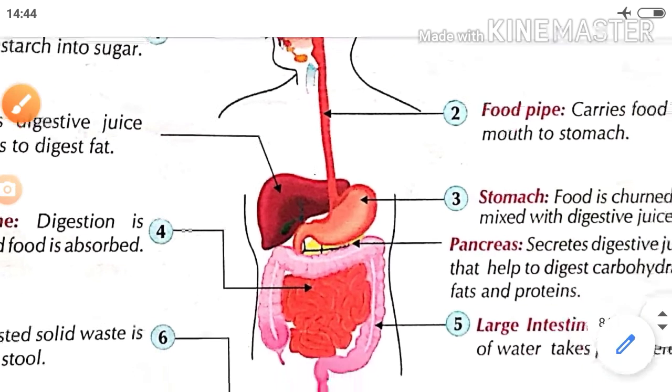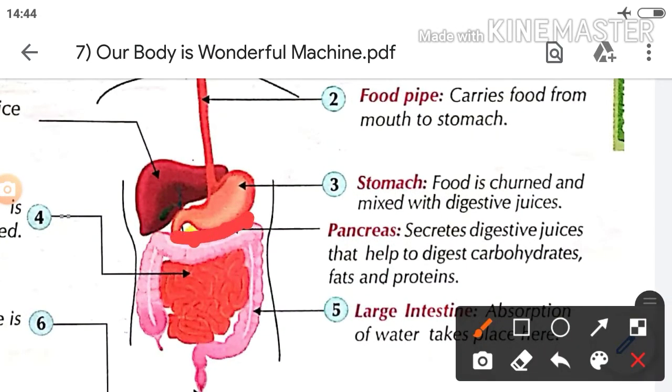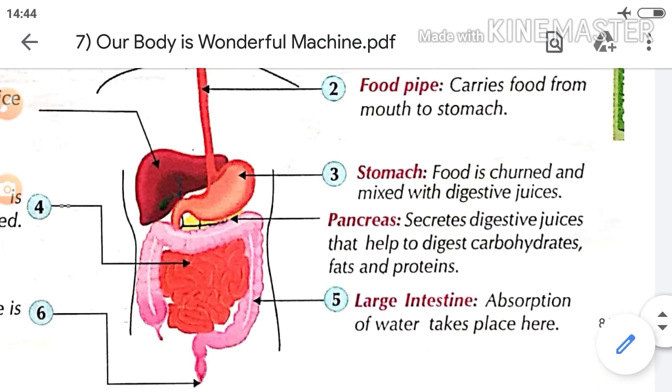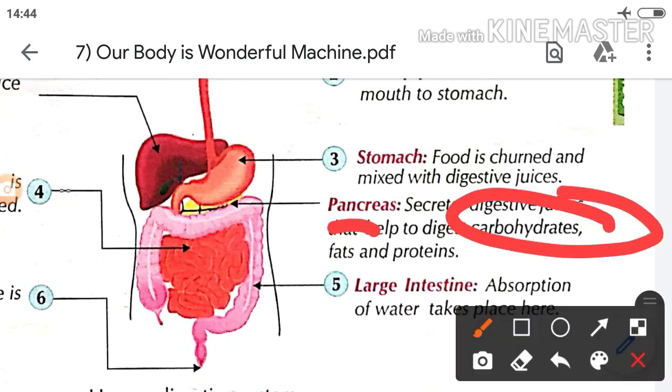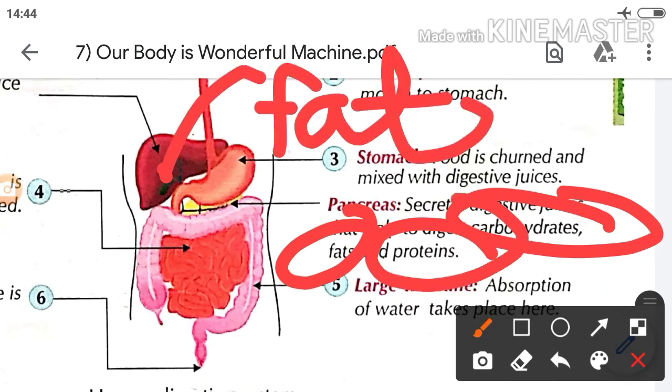और देखो यहाँ पे एक छोटा स्ट्रक्चर आपको दिखाई दे रहा होगा. यहाँ पे है येलो कलर का स्ट्रक्चर है उसके बीच में. मैंने जब आपको लैब में गई थी तो आपको दिखाया था लीफ लाइक स्ट्रक्चर, that is called pancreas. Okay, pancreas secretes the digestive juices, that is called pancreatic juice. Okay, it helps to digest carbohydrates, fats and proteins. Pancreas helps to digest the carbohydrates, fats and proteins. The liver helps to digest the fats only.